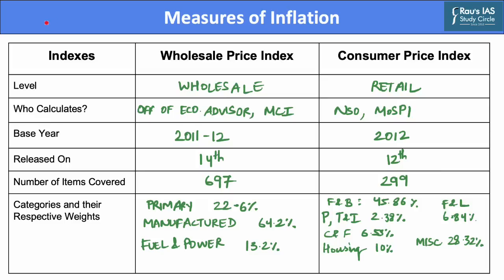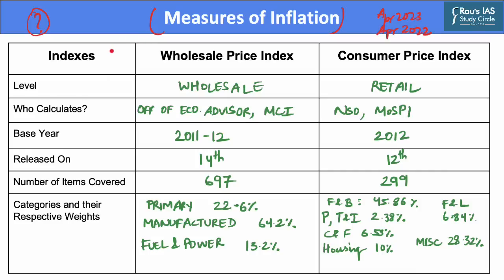Now, the question may arise: how do we measure inflation? The rate of inflation is measured based on price indices. These price indexes do not measure the price of a single good, but rather they measure an average level of prices of a number of goods. This inflation is measured on a point-to-point basis. That is, the prices in the current month are compared with the prices in the corresponding month of the previous year. For example, prices of April 2023 are compared with prices of April 2022.